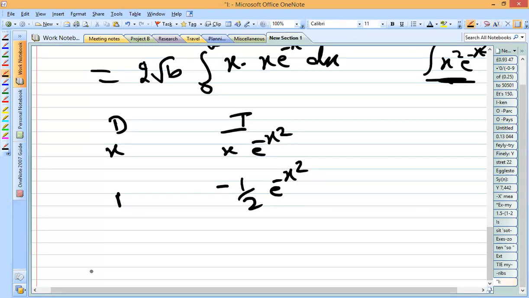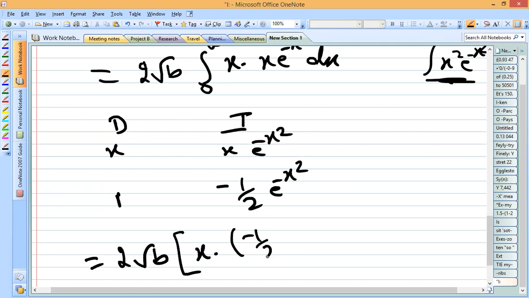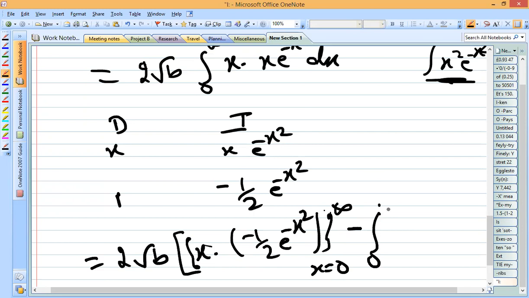So now coming back to the integral, 2 root b, x you are going to keep as it is. So integration of x e to the power minus x square is minus 1 by 2 e to the power minus x square. So that you need to remember. For this, you can substitute the limit x equal to 0 to infinity, minus integral 0 to infinity, differentiation of x is 1 into whatever integral you have obtained, that you are going to write. So e to the power minus x square by minus 2.